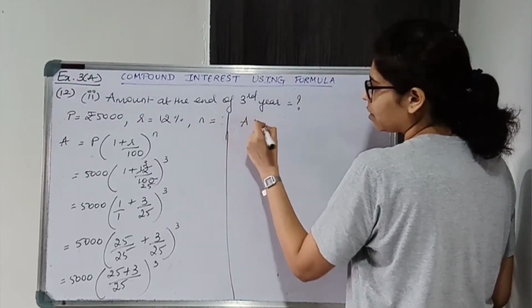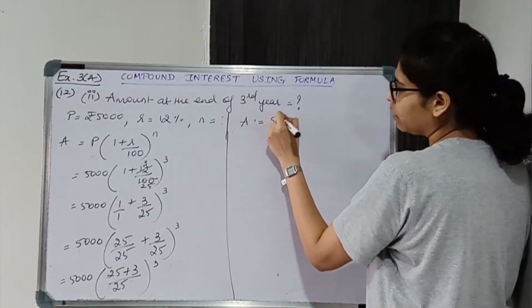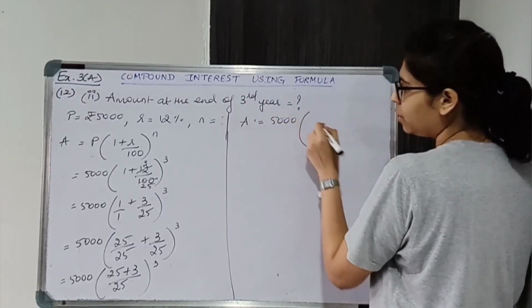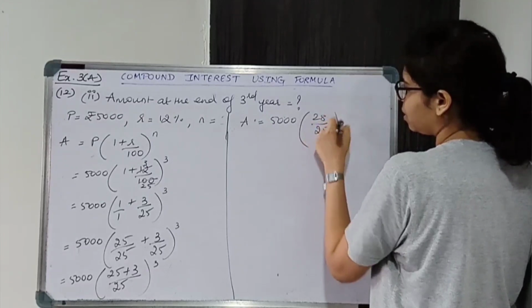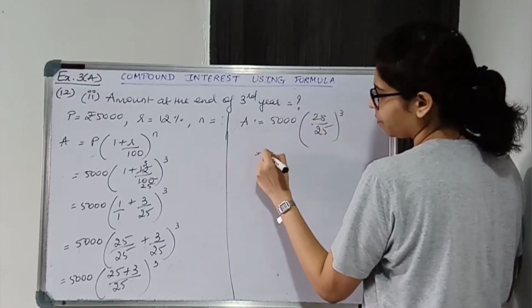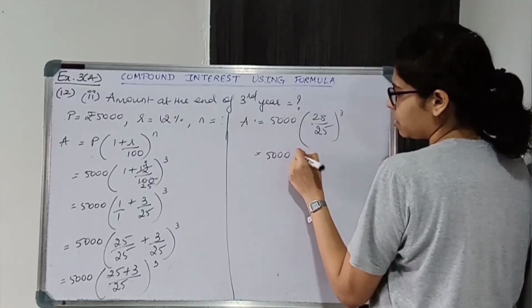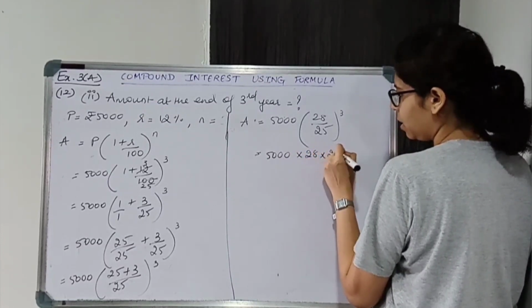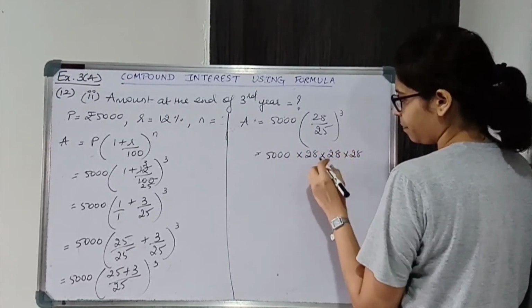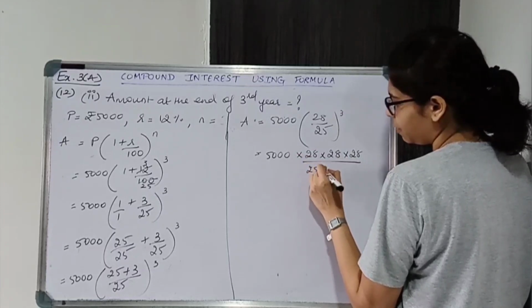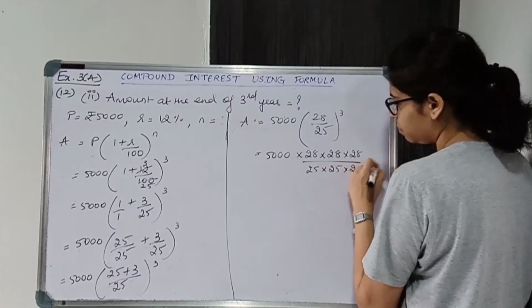So we get A is equal to 5000 into 28 upon 25 raised to 3. So it is 28 into 28 into 28 upon 25 into 25 into 25.